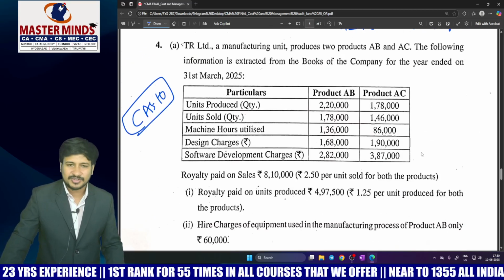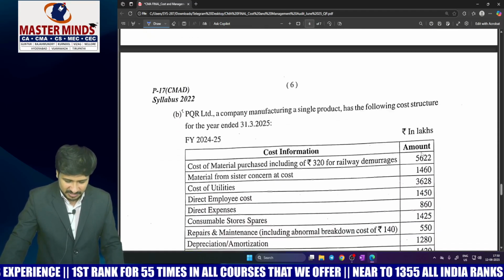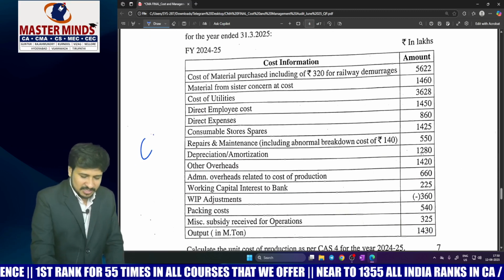Even copy paste, just number change. 4A, 7 marks, very easy question. Coming to 4B, this is from CAS number 4.